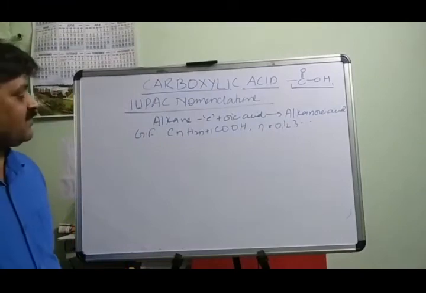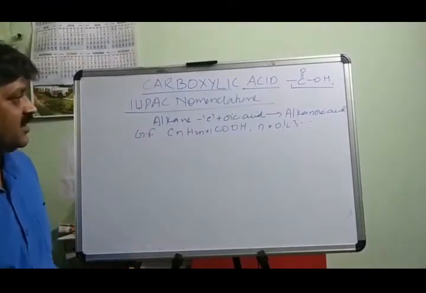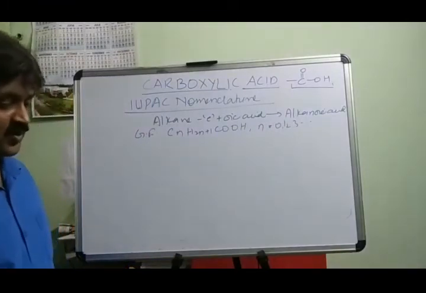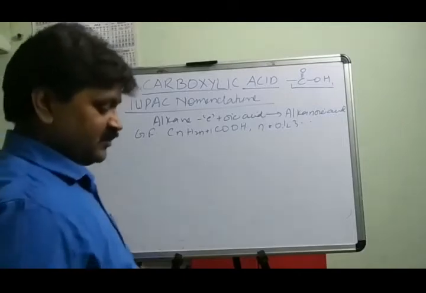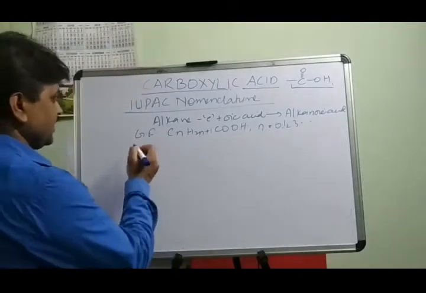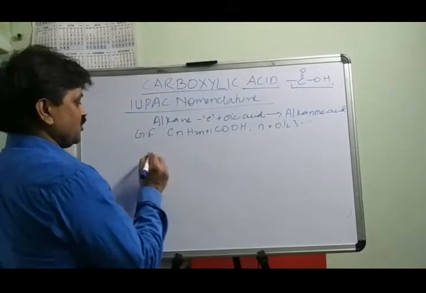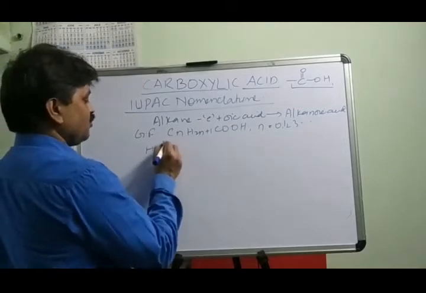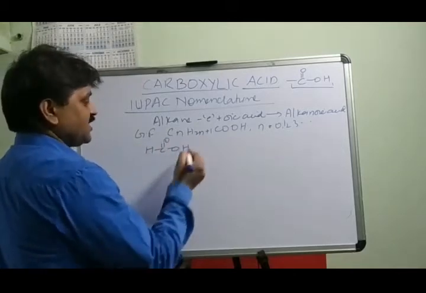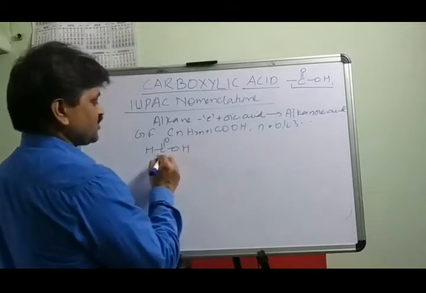So the first member of this group is HCOOH, where n is equal to 0.